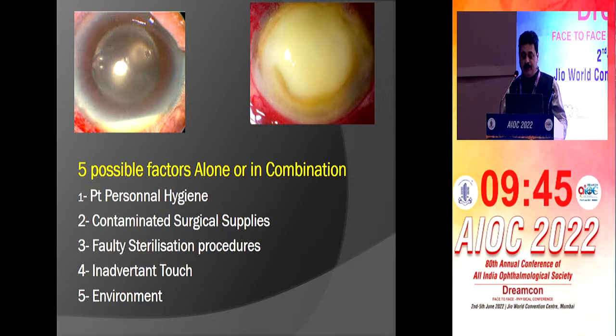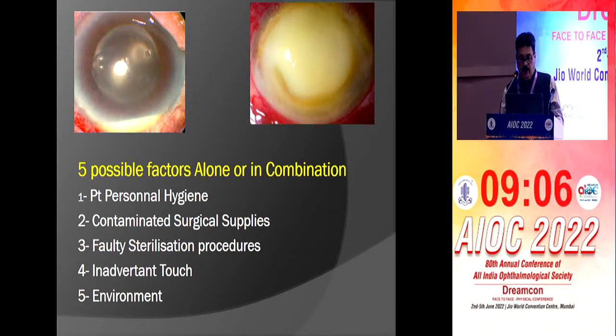So, what are the possible factors, alone or in combination, responsible for endophthalmitis? It is a deadly disease, and if we take simple precautions, we can really avoid this thing, which is a nightmare for any eye surgeon. So 5 possible factors are there, alone or in combination. If we take care of these factors, we can save the eye of the patient. Personal hygiene, environment, contaminated surgical supplies, faulty sterilization procedures, inadvertent touch.